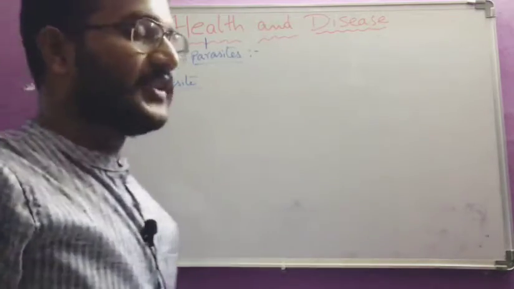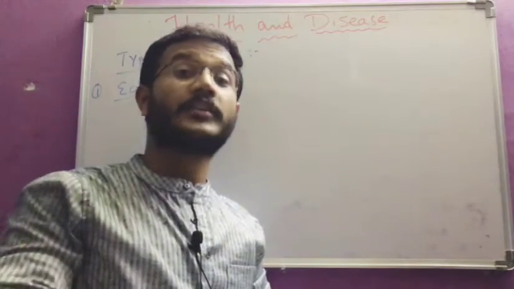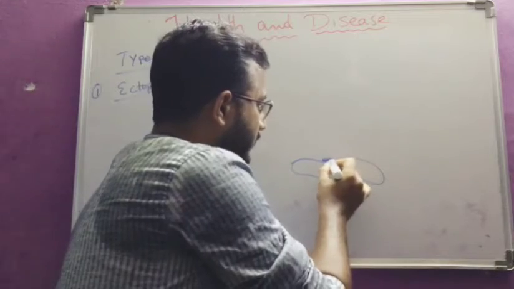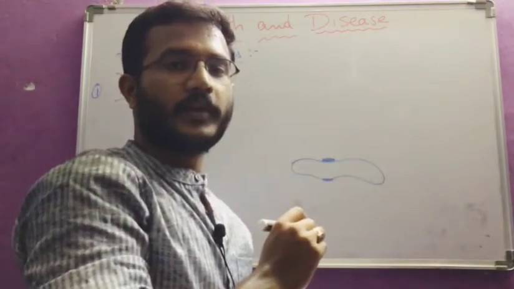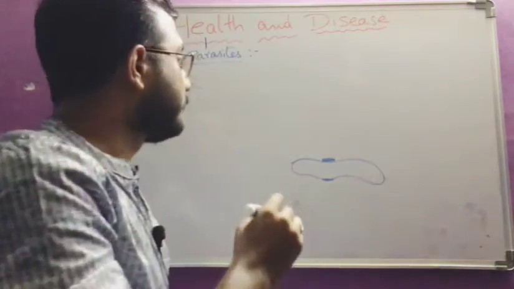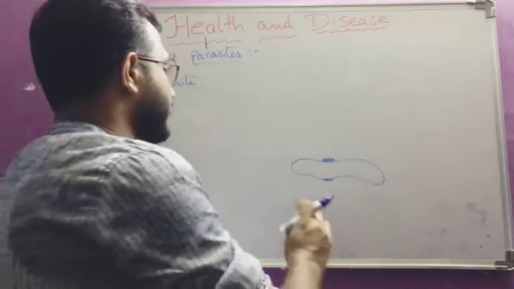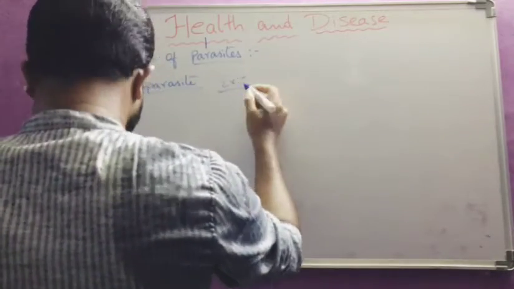You can write the definition: the parasite that lives on the surface of the body of a host. On the surface. For example, this is an organism. Here, on the surface of the body, it is not entering into the body of the host. So the parasite which lives on the surface of the body is an ectoparasite. That is the definition.